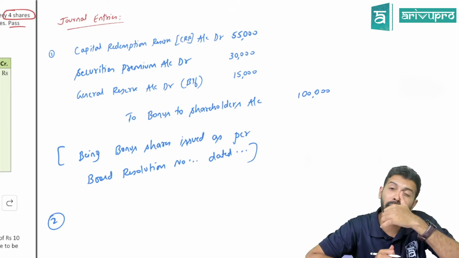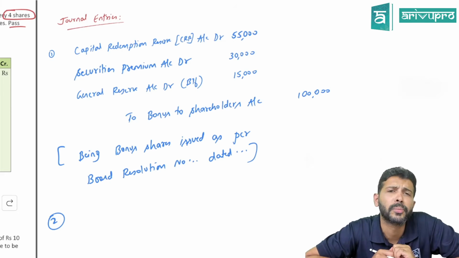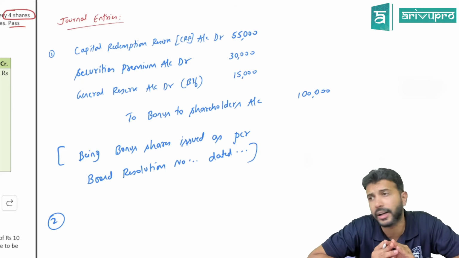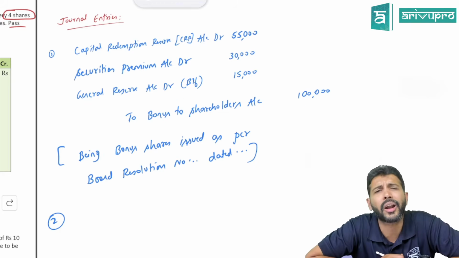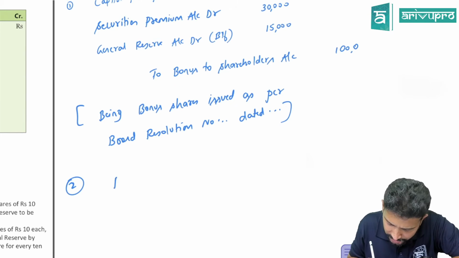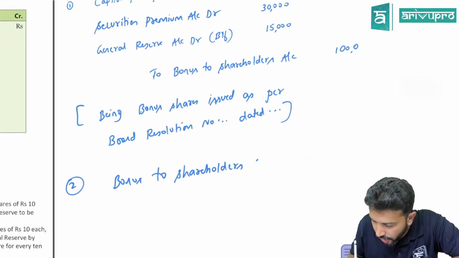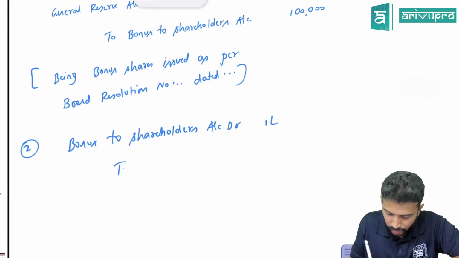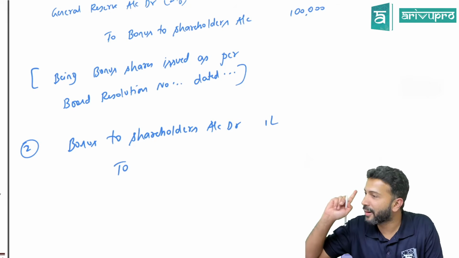In accounts it runs on debit and credit. If something is credited and you have to cancel that, what will you do? You do the opposite, meaning you debit. If you have debited something and have to cancel it, you credit. Simple concept. Here, this dummy account, have you debited or credited? Credited. That means to close it, you debit. So the next entry is: Bonus to shareholders account debit, how much? 1 lakh. Is L acceptable or must you write full zeros? Full zeros in the exam. If you write L, you will get zero. Bonus to shareholders account debit 1 lakh.